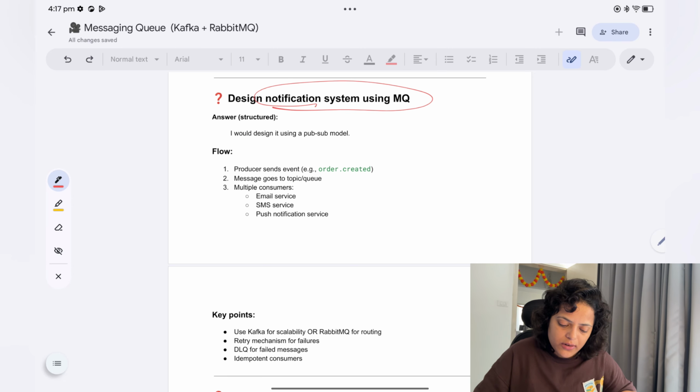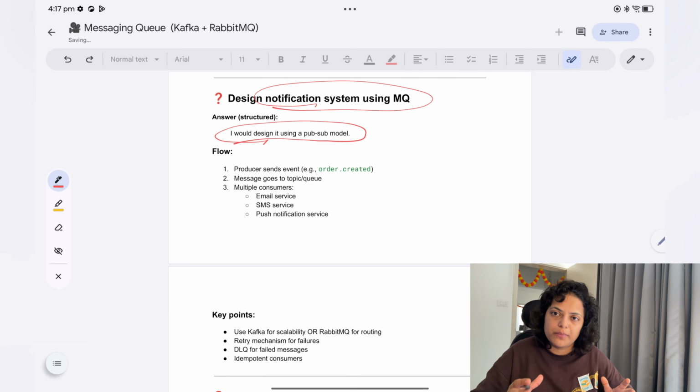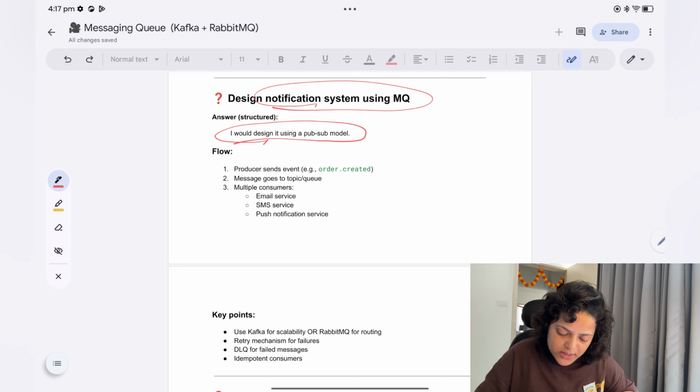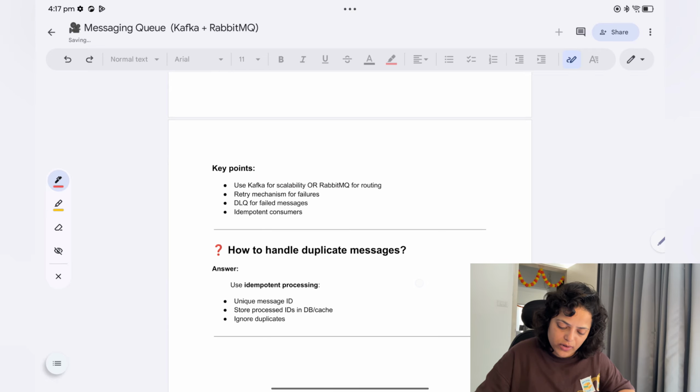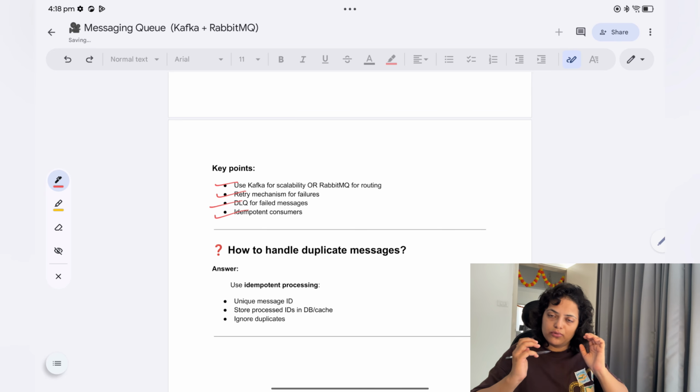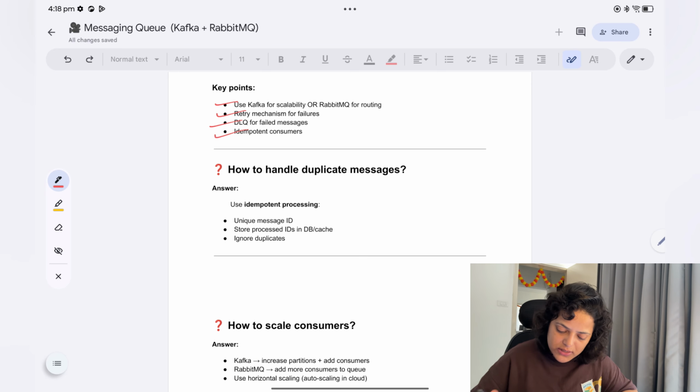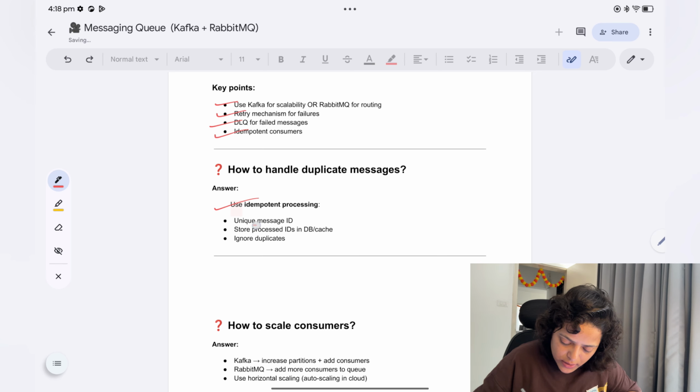So now here, I would design it using the pub/sub model. You can say that I will design it using the publisher subscriber model, where the producer sends an event, the message goes to a topic or queue, and multiple consumers like email service, SMS service, push notification service will be there. So what will be the key points here? Use Kafka for scalability or RabbitMQ for routing, retry mechanism for failure, DLQ for failed messages, and idempotent consumer. So whatever we have read, just use here. How to handle duplicate messages? We have already seen idempotent processing, unique message ID, store processed ID in DB or cache, and ignore duplicates.